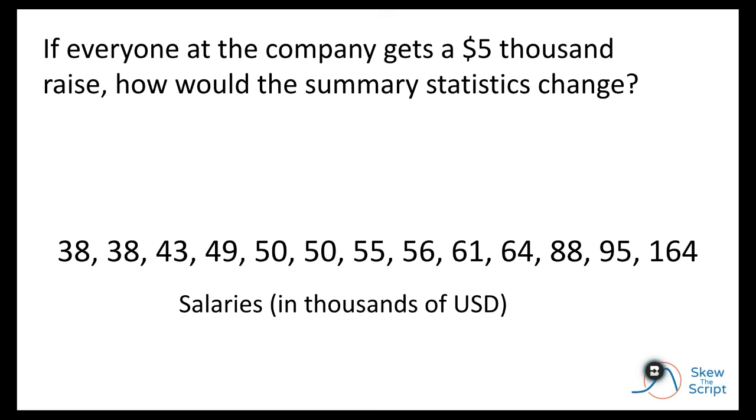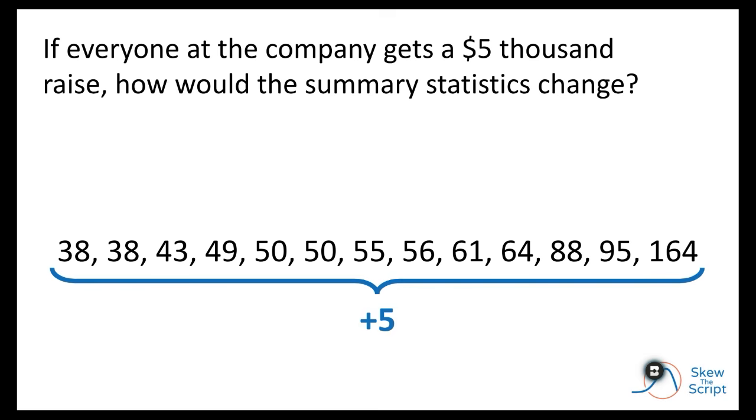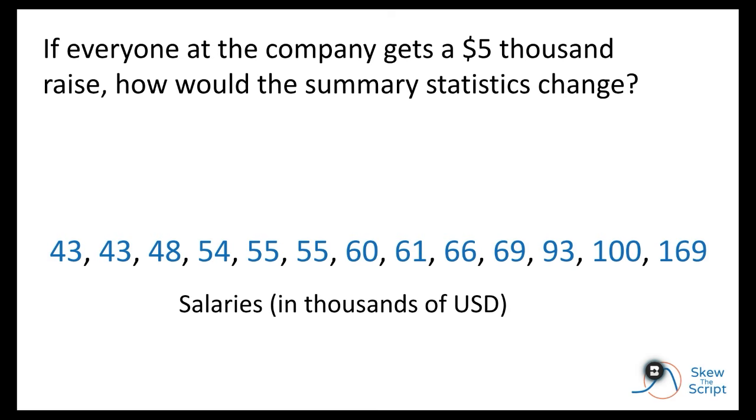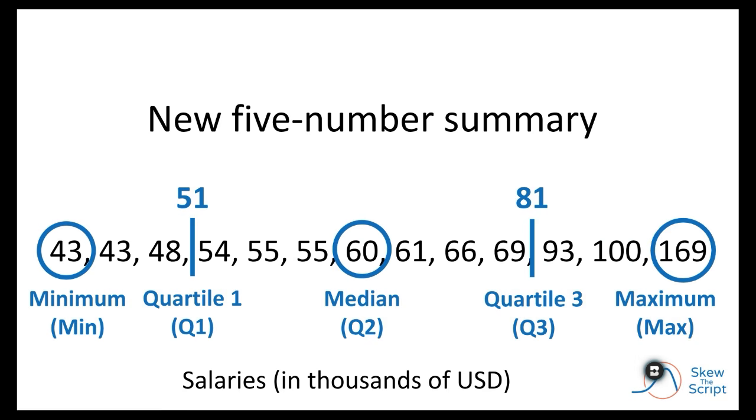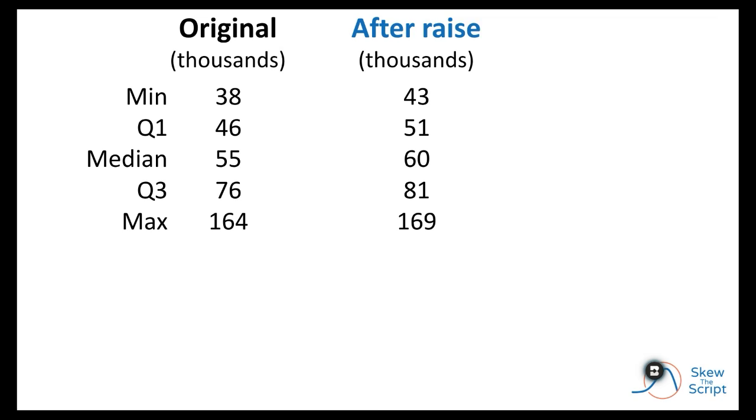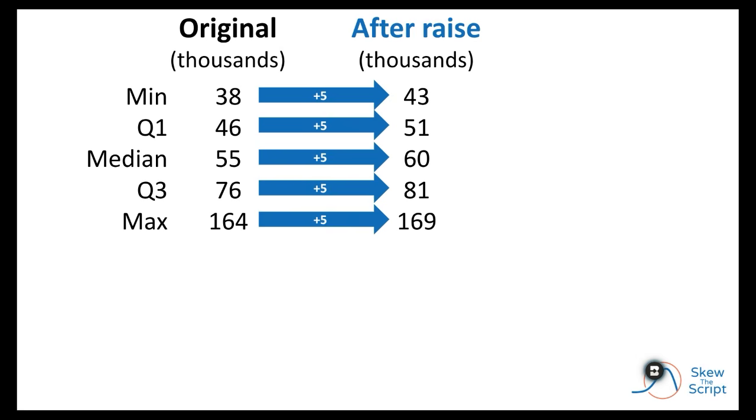So now let's see how different transformations of this data set affect the 5-number summary. Imagine a company had a good year, every person gets a $5,000 raise. How would the summary statistics change? To figure this out, since the data set is already on the scale of thousands of dollars, we can go ahead and add 5 to each value. When we do that, here are the new values, each increased by 5. Here's the new 5-number summary. Let's break it down. The 5-number summary values in the original data set are here. After the $5,000 raise, as you can see, just as every value in our data set increased by 5, so did every value in the 5-number summary. They also shifted upward by 5.